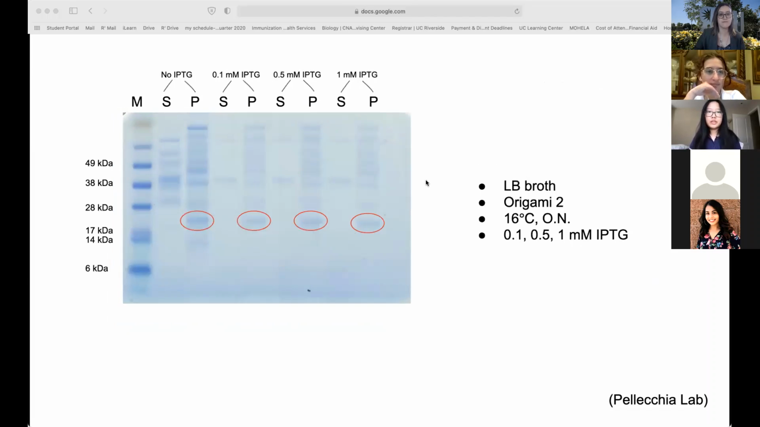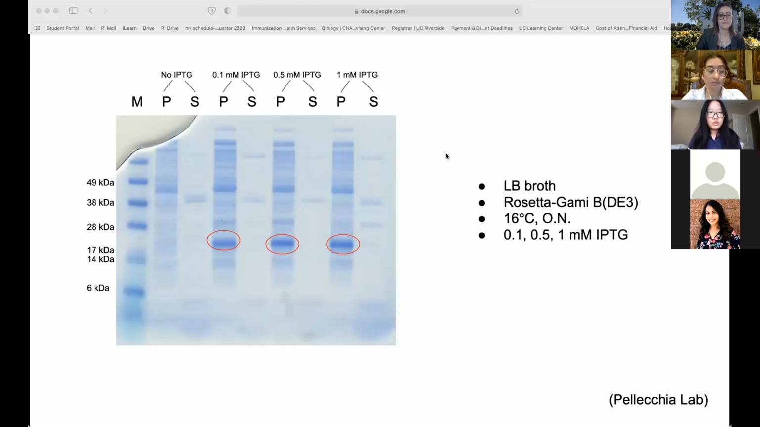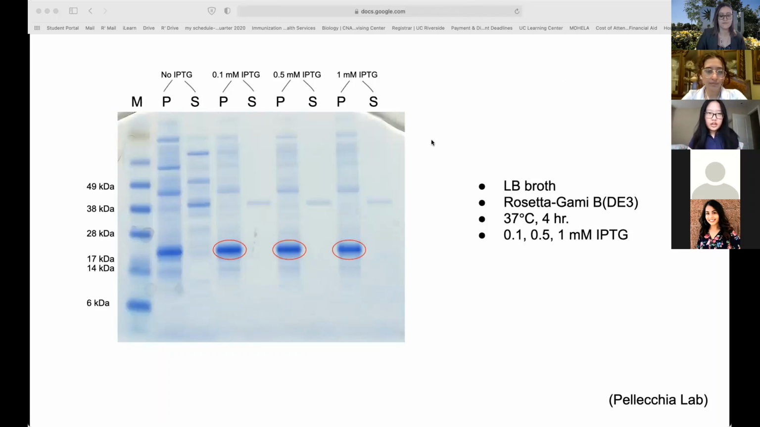In this specific condition, the bacteria was left at 16 degrees Celsius overnight, again induced with the same varying amounts of IPTG, but again, the protein was only present in the pellet. In this condition, we used Rosetta Gami competent cells instead of Origami, but again, the protein was only present in the pellet. In this condition, the same results occurred, unfortunately, so it has been hypothesized due to all of these gel electrophoresis results that the reason why our protein is not entering the supernatant is from its insolubility due to its folding structure.